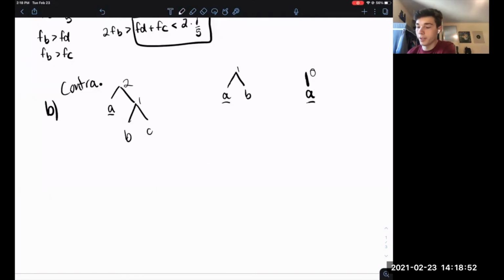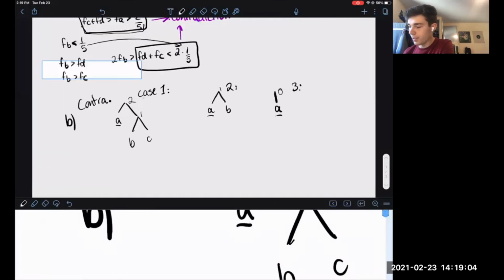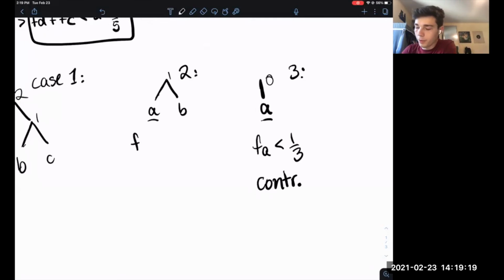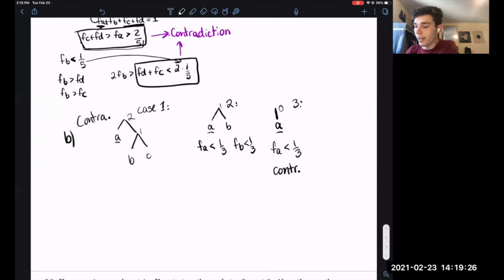Now for part B, we're also going to prove it by contradiction, and we'll actually have 3 cases. So case 1, 2, and 3, where you can have a code word of length 1, and some of these will be trivial. If you just have symbol A and its frequency is less than 1/3, you can see that it cannot exist since the frequencies don't add up to 1. Similarly with this case, if all the symbols have a frequency of less than 1/3, it just cannot add up to 1.